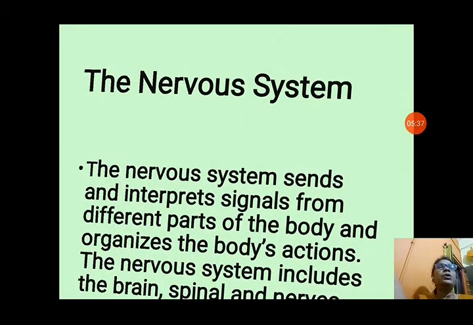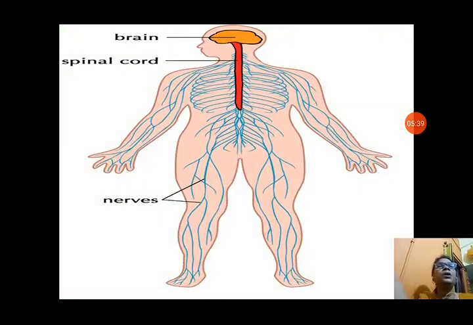Now let us see about this nervous system. You can see there are three main parts of the nervous system, that is brain, spinal cord and nerves. You can see this whole body is a network of nerves that performs different work of responses.